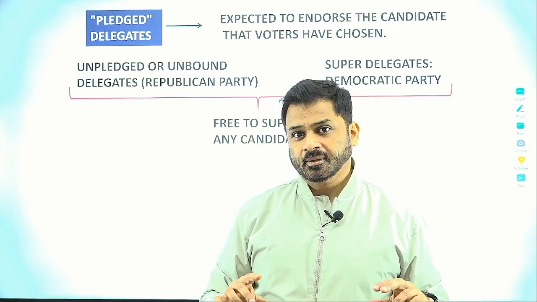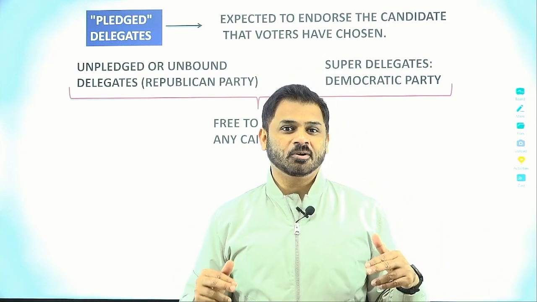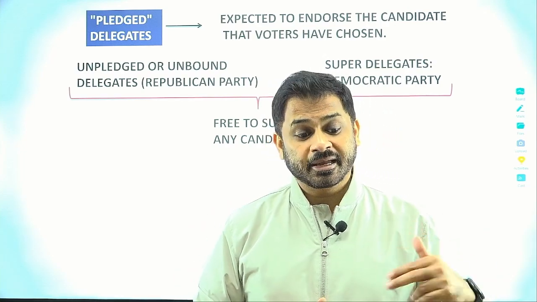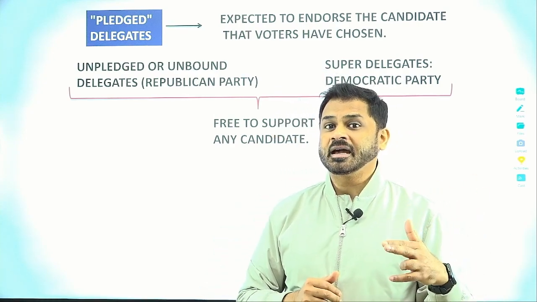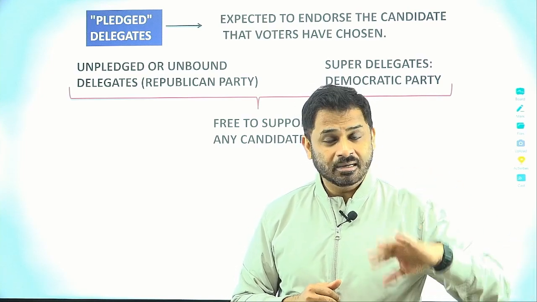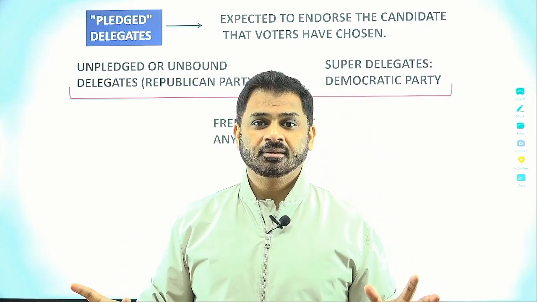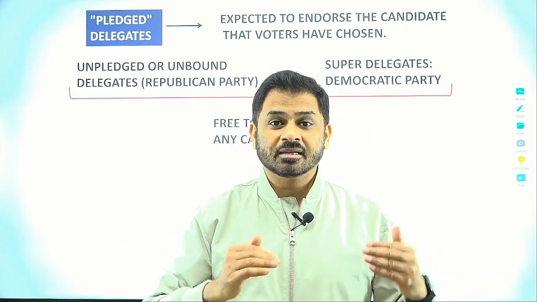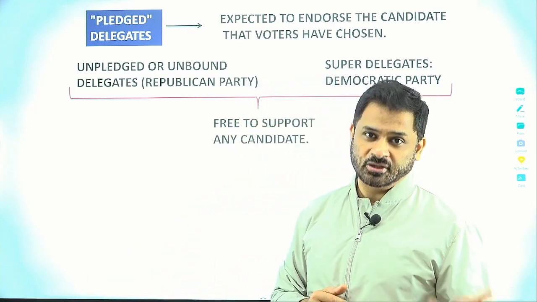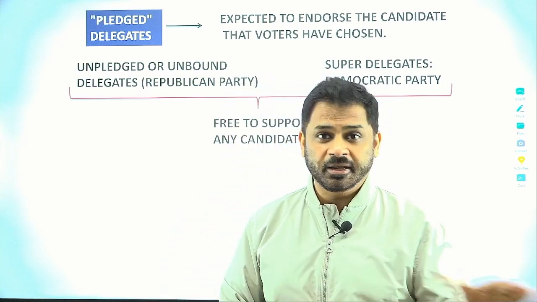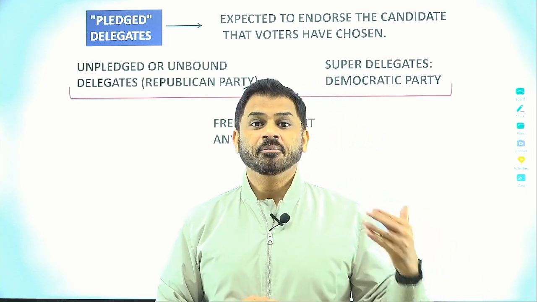And in this voting, if a particular candidate doesn't get a majority even in the first round of the national convention voting, then the second, third and other rounds will take place. But after the first round, the pledged delegates are set free. That means in the second round, the pledged delegates can vote for any candidate, and the unpledged are anyhow free to vote. So in the second round, all of them can vote for any candidate, and this is what is called a brokered convention, right? When in the second round everyone is free to vote for any candidate, even the pledged delegates, this is called a brokered convention.